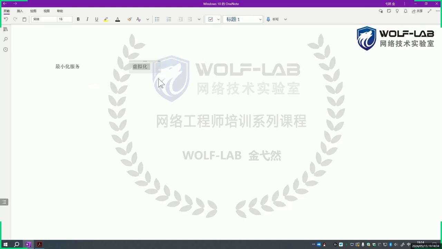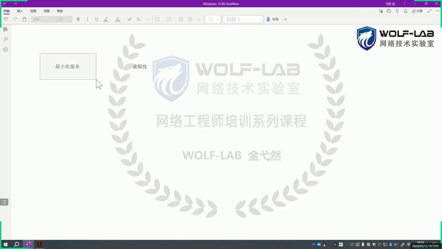But doing that, to be honest, would be very low in security. So what to do? A compromise solution we could do on this server is to install a virtualization platform.